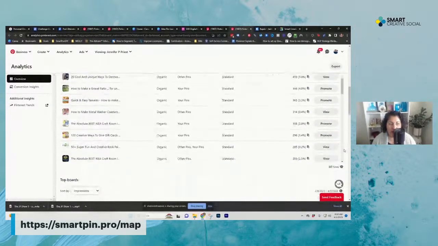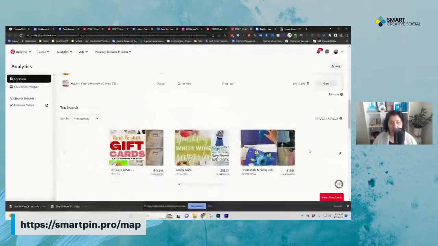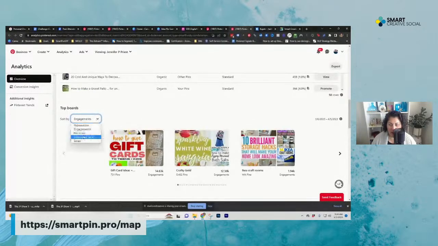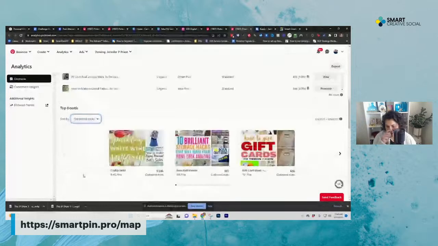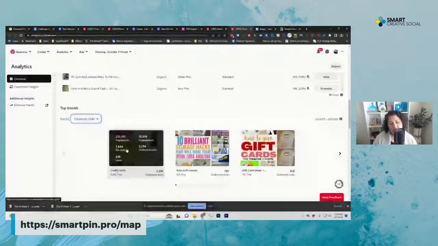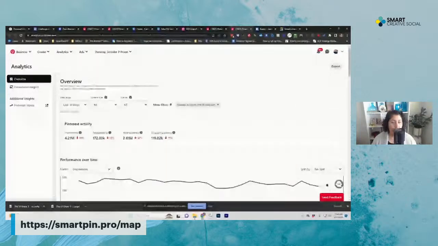And now it's starting to look a lot like the Pinterest analytics that we had just a little while ago, right? Our top boards for impressions, for engagements, for outbound clicks. Oh, why is this one not number one and this one's number one, right? So if I want to get more outbound clicks, I might pin to this one over here that's doing really good. It's a group board actually, but it's a very curated group board with high quality content creators.